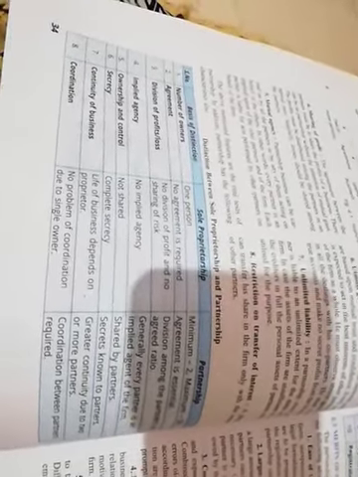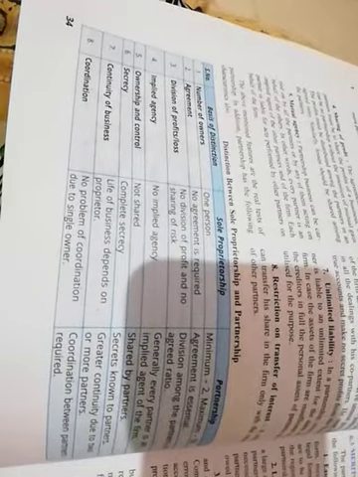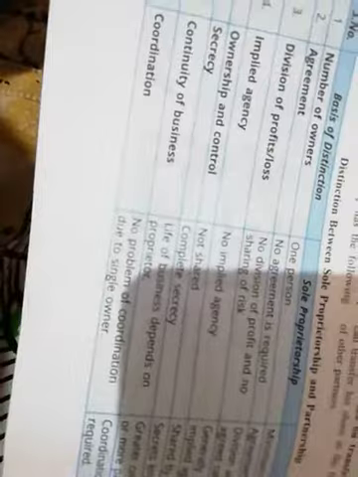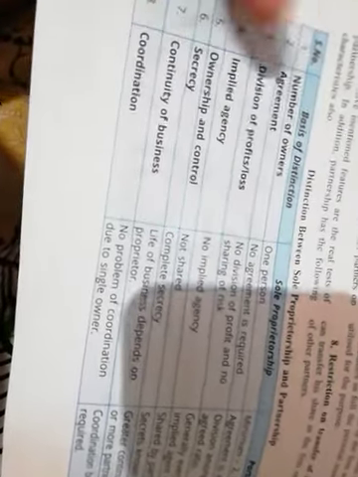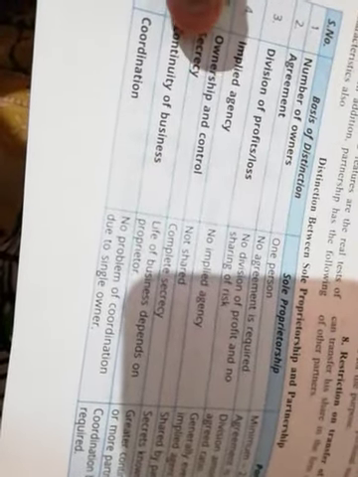In case of any query, you have the WhatsApp number, you can call on it. Okay, and whenever you write the distinction or the difference, it is very important that you write the basis also. There are 7 to 8 points. You can choose any 5 of them and you can write it in your own words.